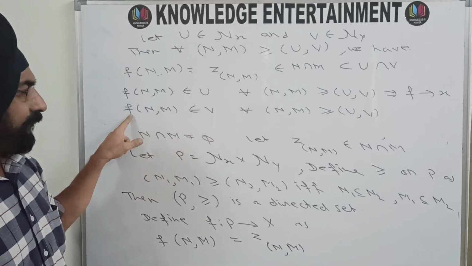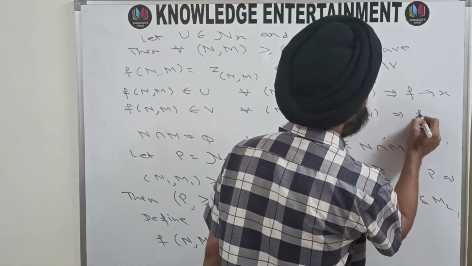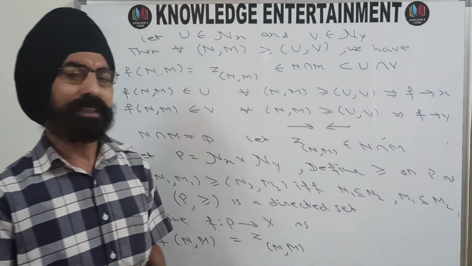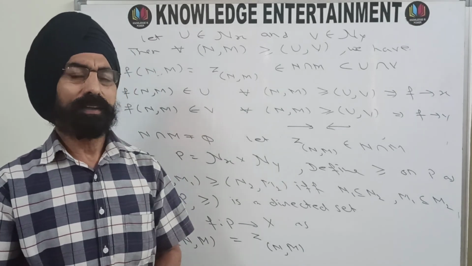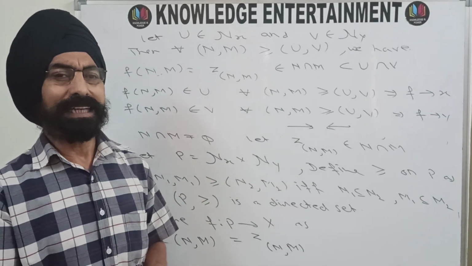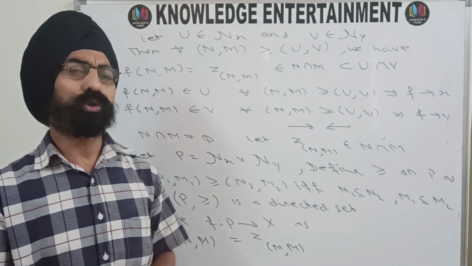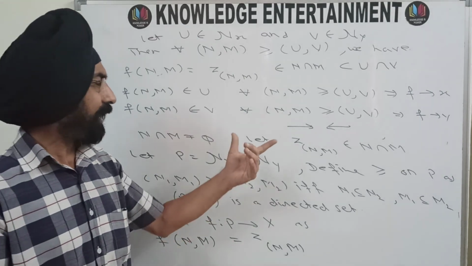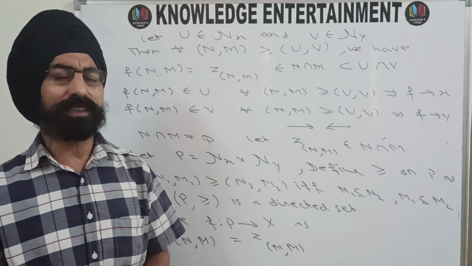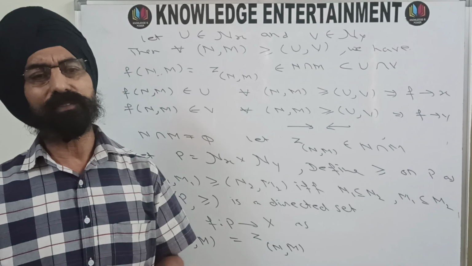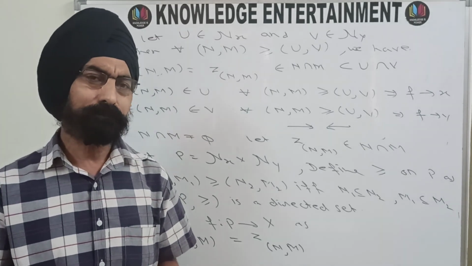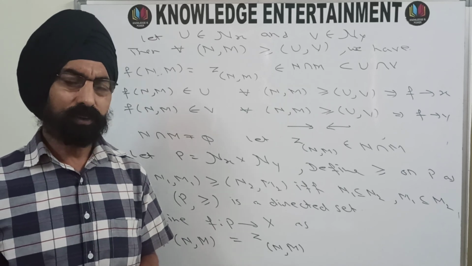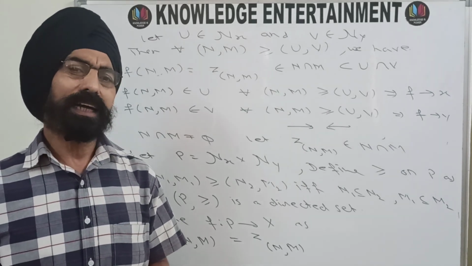So your net f converges to y also, and this is a contradiction because we have been given that a net in X can converge to at most one point. How can it converge to two distinct points? So we arrive at a contradiction, and this is the contradiction because our supposition was wrong. What we have supposed, that our space (X, tau) is not Hausdorff, is wrong. So (X, tau) must be a Hausdorff space.